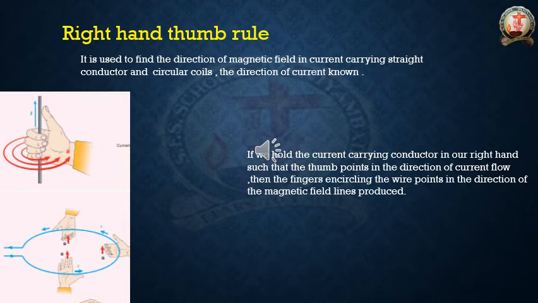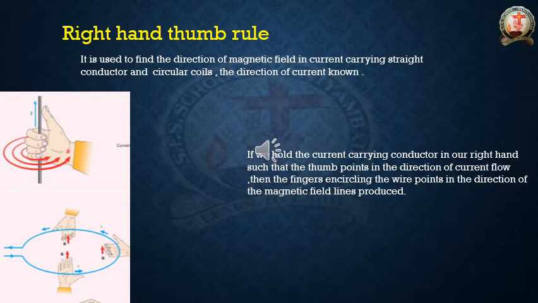It is easy. I already told you the use of the right hand thumb rule: we can find the direction of the magnetic field whenever we know the direction of the current. So already we know the direction of current. See the figure. In the first diagram, you can see he holds one current carrying conductor in his right hand. What is the direction of the current there? Top, which he marked in blue color.